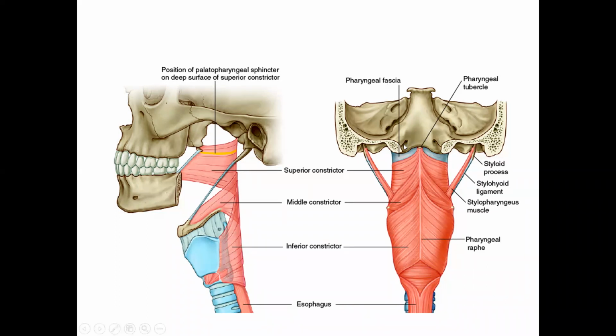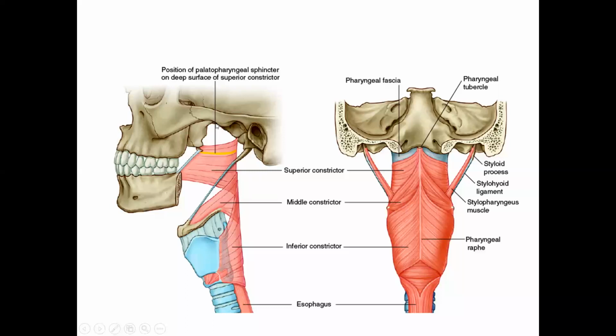The pharyngobasilar fascia is a tough fascia which splits at the upper end of the superior constrictor to continue outside the pharynx as a thin, loose connective tissue, the buccopharyngeal fascia. The pharyngobasilar fascia continues on the inner surface of the pharynx. This gap is filled by pharyngobasilar fascia. Here you are seeing a much larger gap.